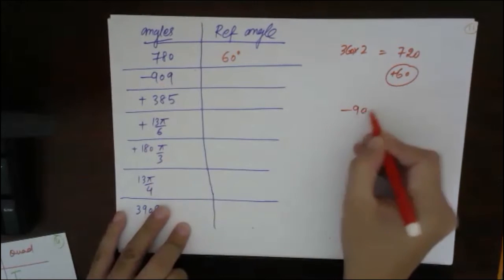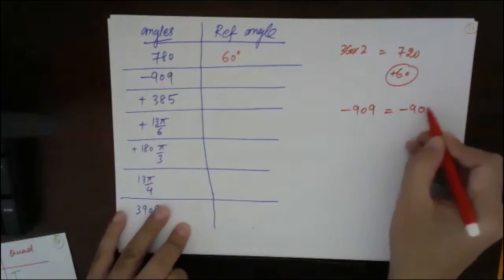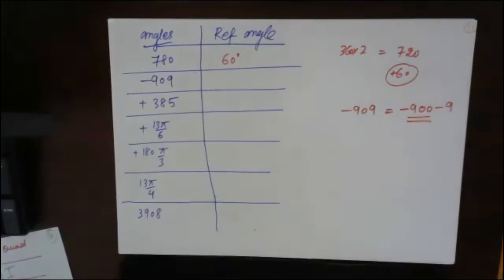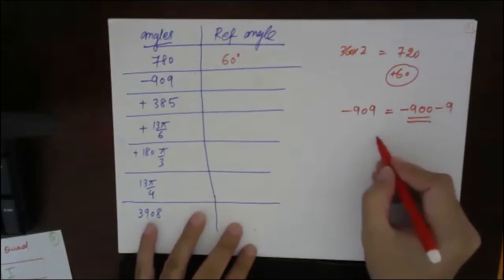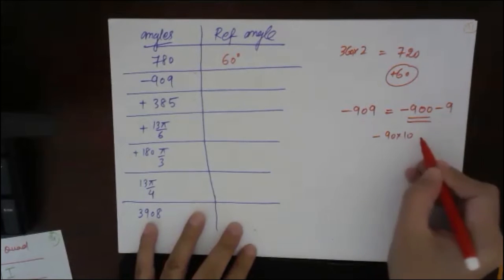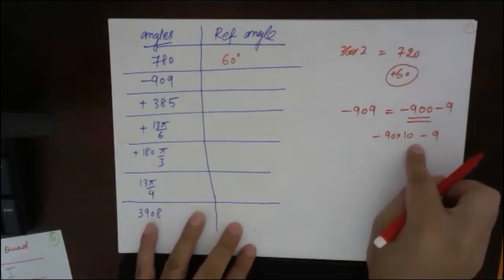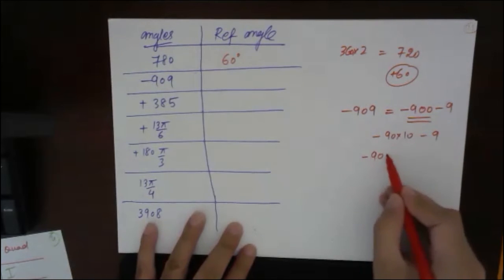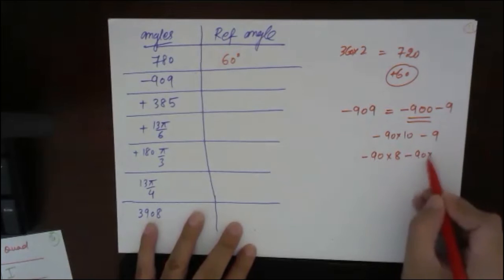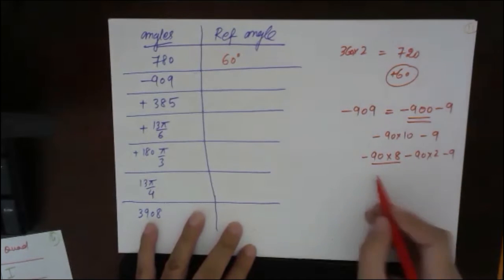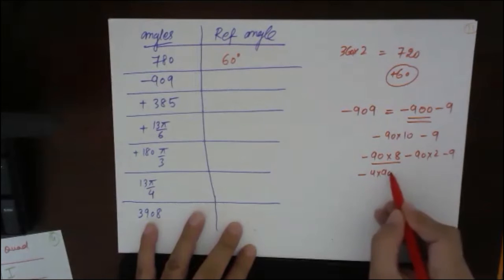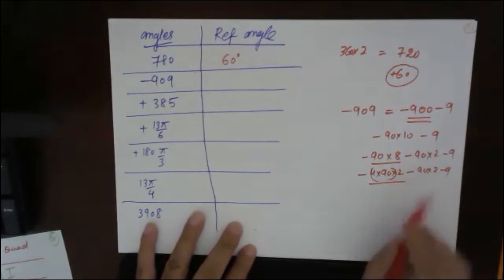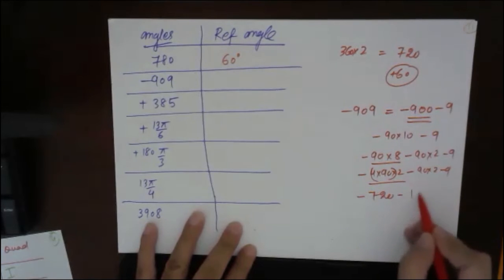Minus 909. So minus of 909, we can write as minus 900, minus 9. Minus 900 means minus of 90 into 10, minus 9. So minus of 900 I can also write as minus of 90 into 8, minus of 90 into 2, minus 9. So minus of 90 into 8 means minus of 4 into 90 into 2, right? So this will become 360. So minus of 720, minus 180, minus 9.